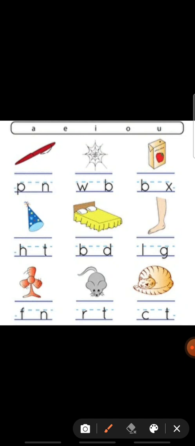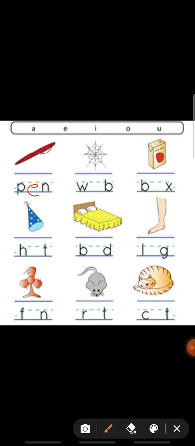Is it? Yes. So write it here. E. P-E-N, pen.